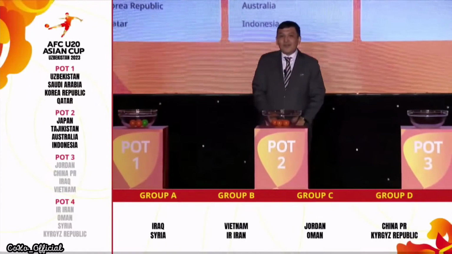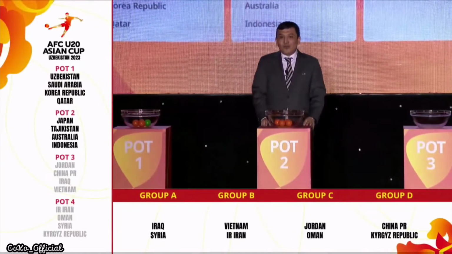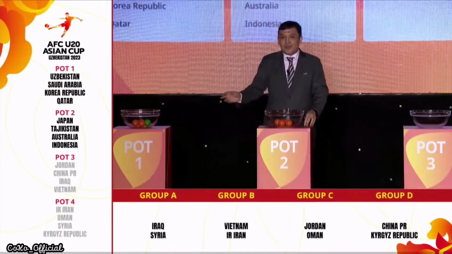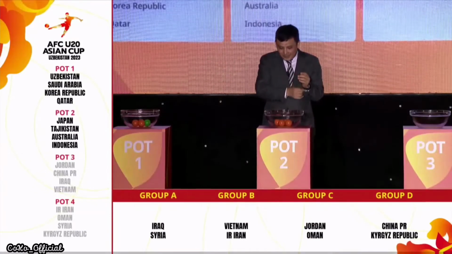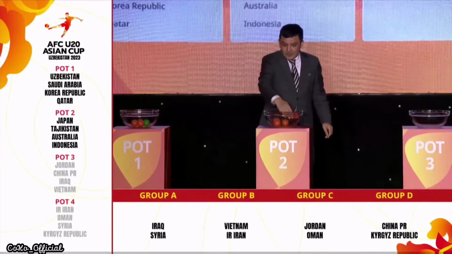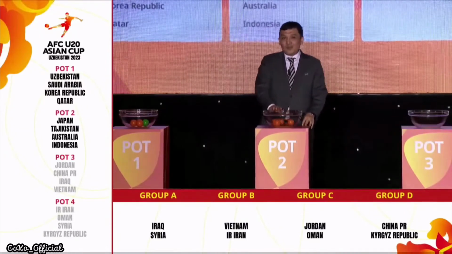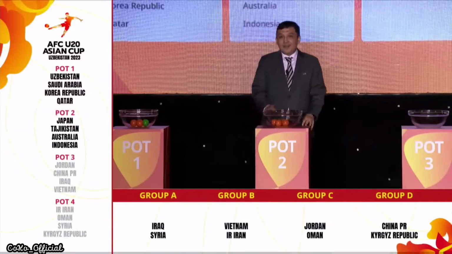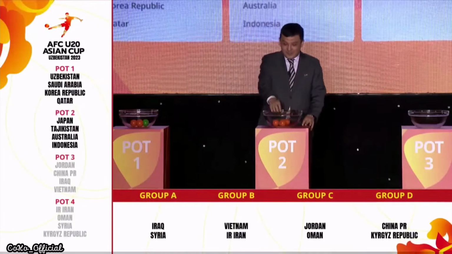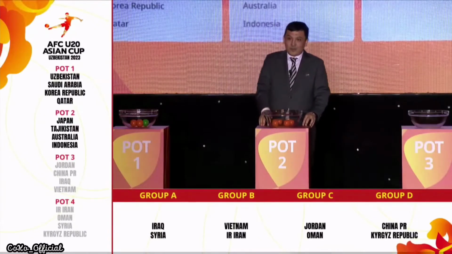We are halfway through. Now we move on to pot 2, and after that we complete with pot 1 in our draw process. Same procedure continues. Teams will be divided into groups A, B, C, and D, but they will take position 2 in each respective group. Same number, the pot they represent.